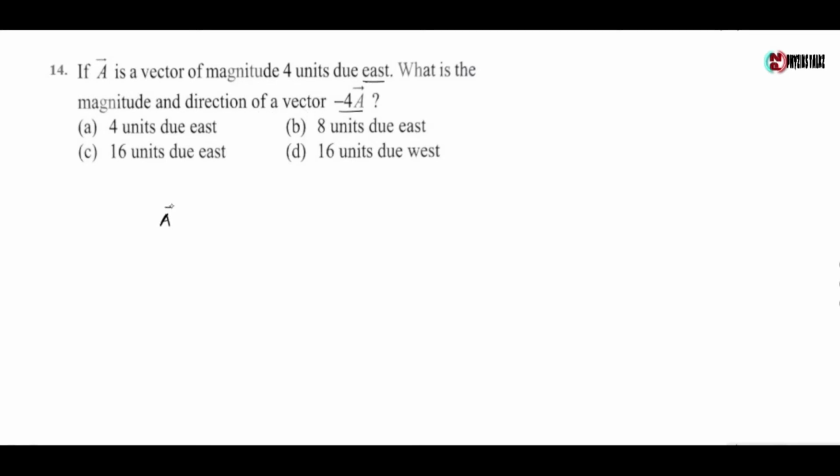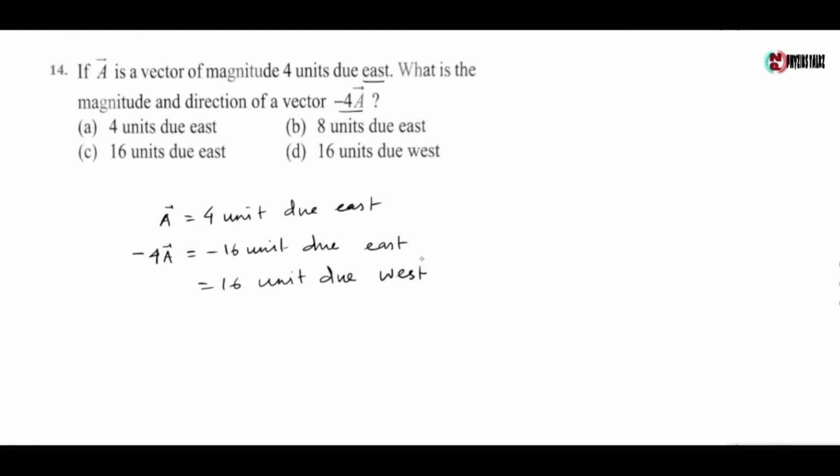Now A vector is given by 4 units due east. Now -4A equals -16 units due east, or 16 units due west. So the magnitude of -4A vector is 16 units and the direction is west. So the correct option is option D, 16 units due west.